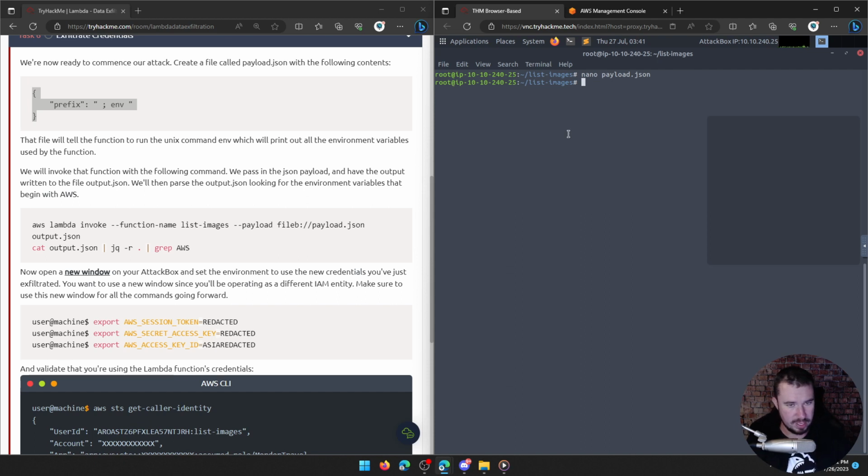Let's type this full thing out. AWS lambda invoke, and then we want to pass it the function name that we're invoking, which is the list images function. And then we want to give it the payload. So we're saying, hey, we want you to use this file. Okay, I guess I got to type it. And then save it to output.json. Let's see if that works. Fingers crossed.